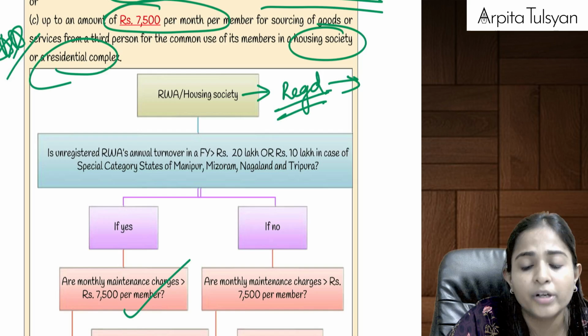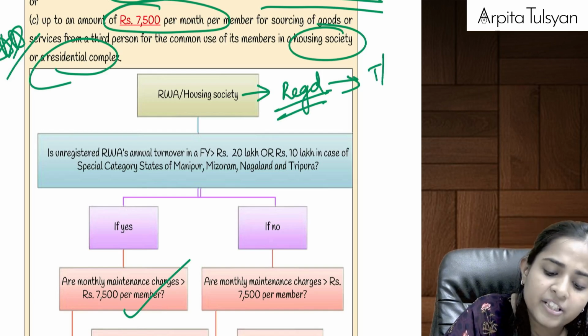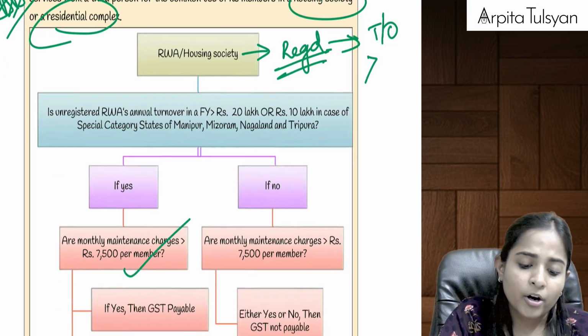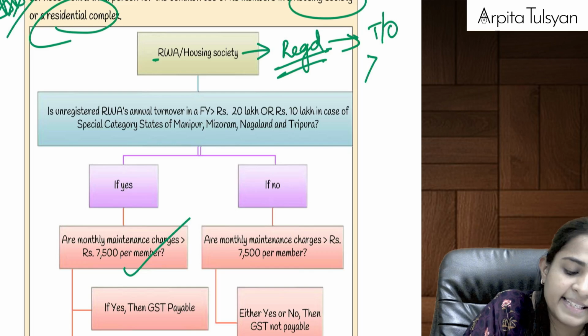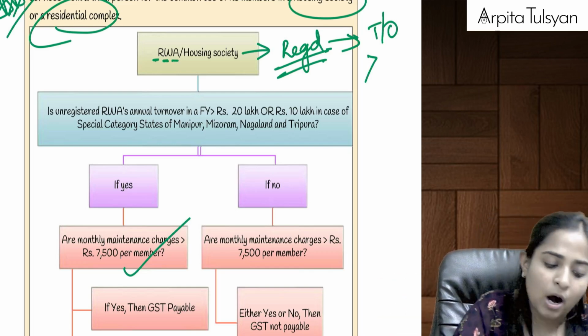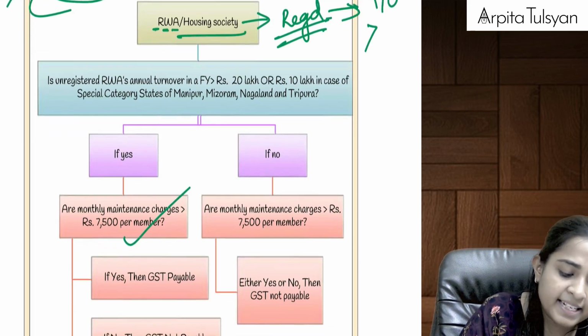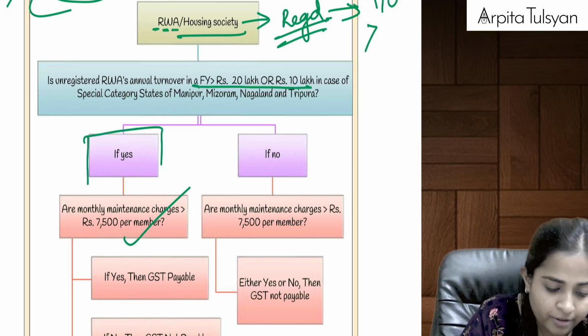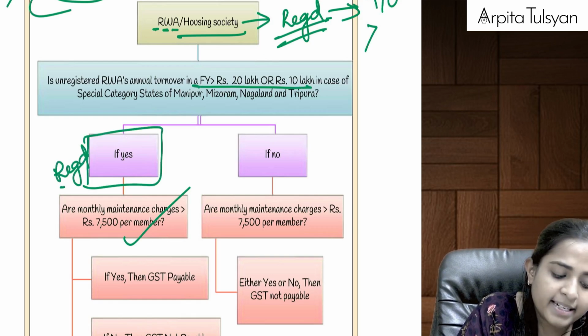How will we come to know if this is registered under GST? If its aggregate turnover exceeds the threshold limit for registration. Okay, so see how they have given. If there is a resident welfare association or a housing society, and its turnover is more than the threshold limit for registration, can we say it will be called a registered entity?